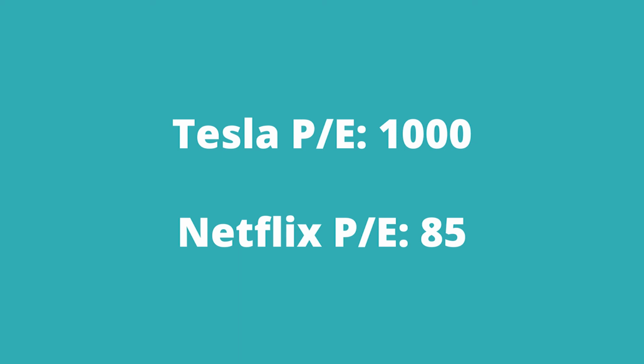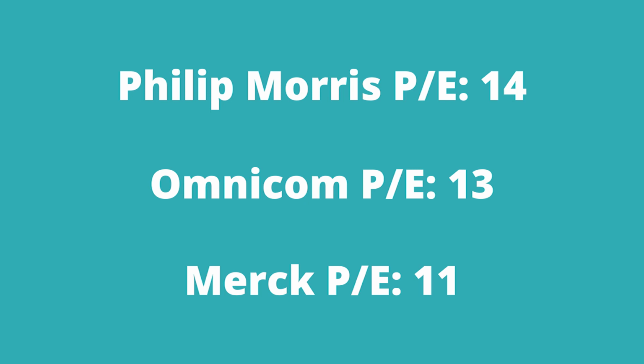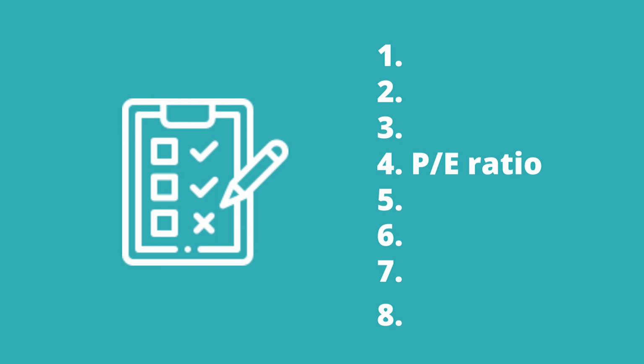But there are companies that are not overvalued today. For example, I bought Philip Morris this month with a PE ratio of 14, I bought Omnicom with a PE ratio of 13, and I also bought Merck with a PE ratio of 11. I talked about these stocks in a previous video. Of course, in order to pick stocks, we need to know how to evaluate individual companies. Picking stocks is not just about buying stocks with a low PE ratio. I have an 8-step process of how I filter the stocks I buy every month, and the PE ratio is only one of these filters.